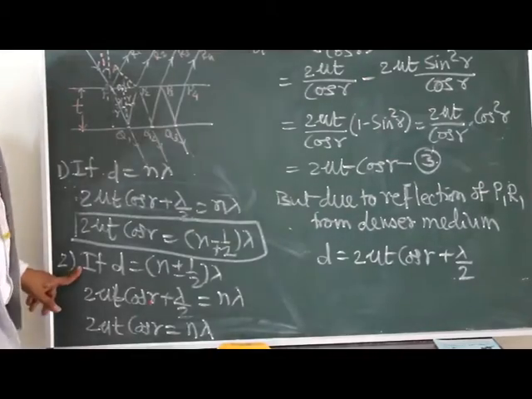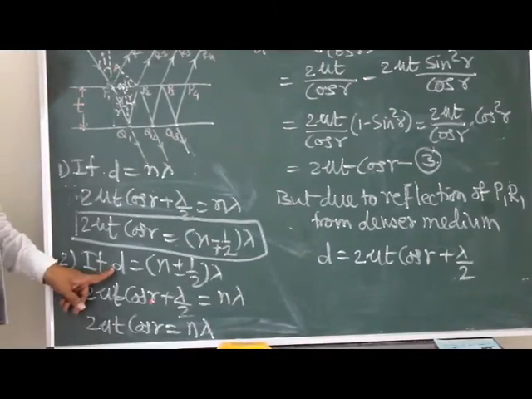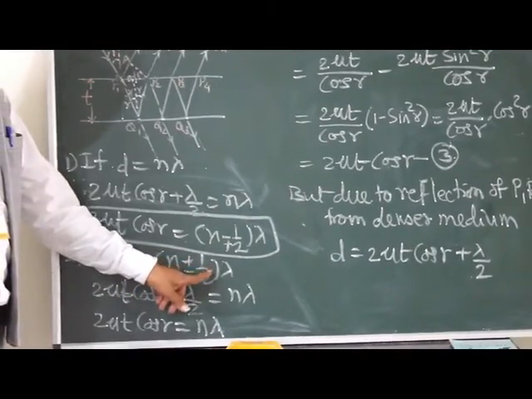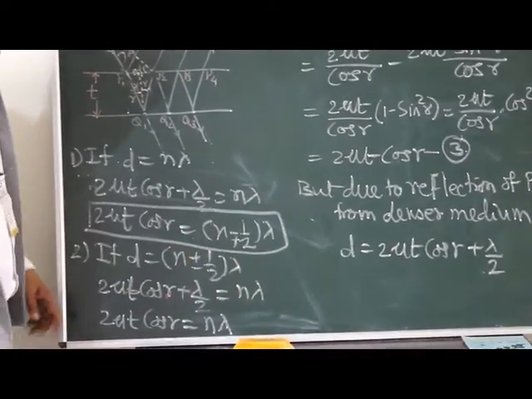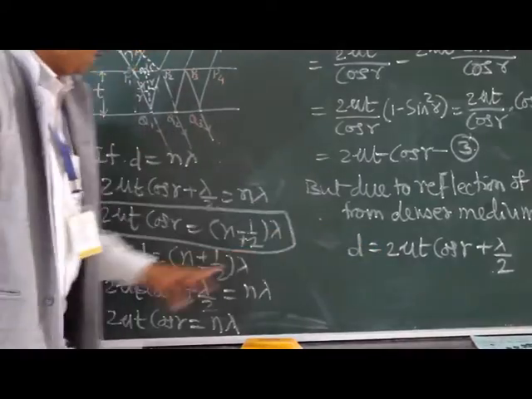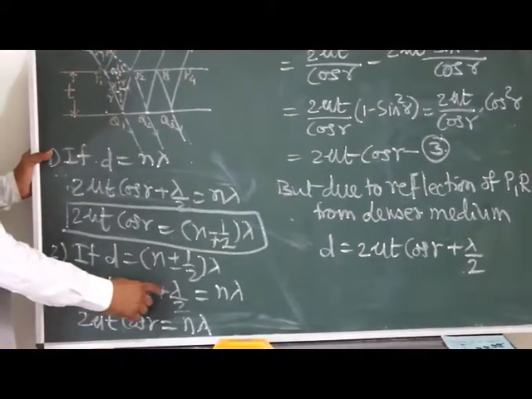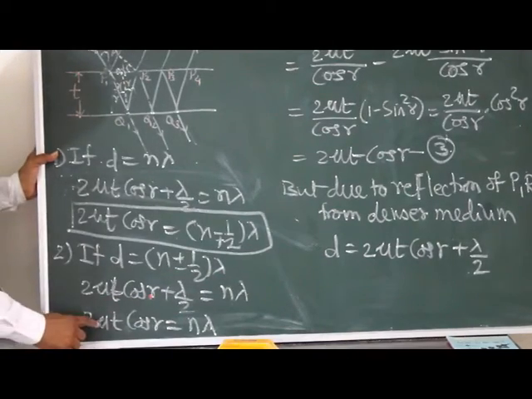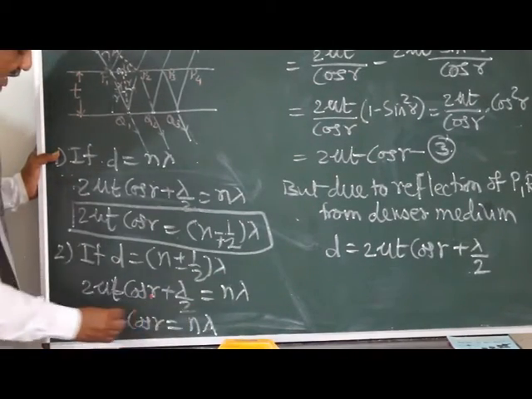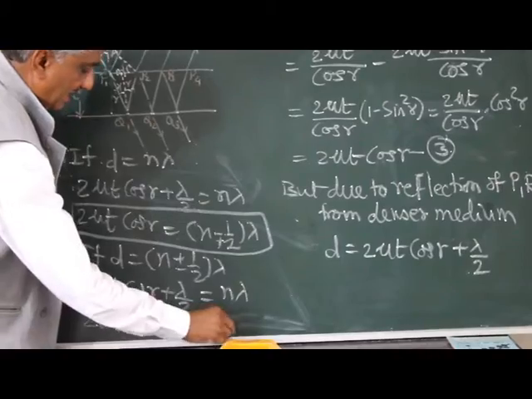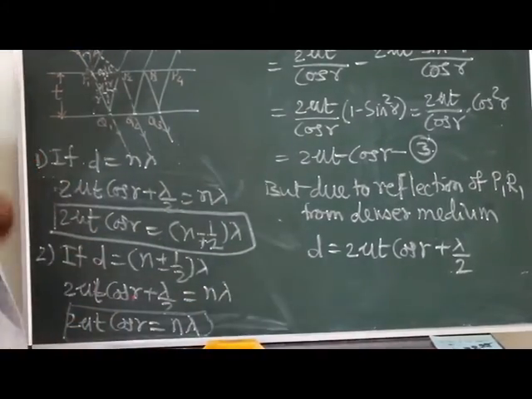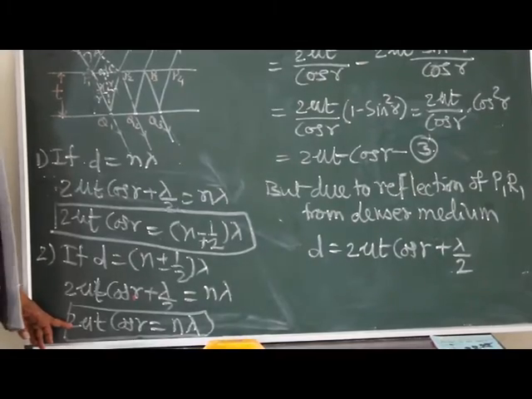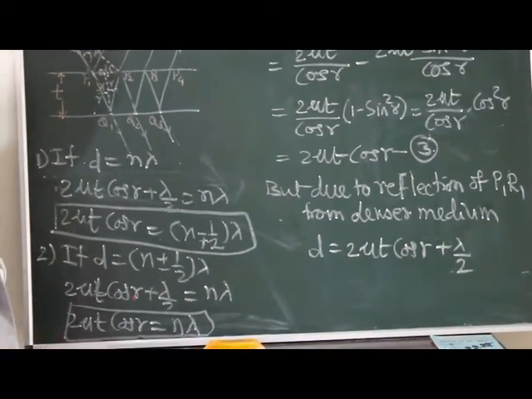Further, for destructive interference, the path difference will be (n plus or minus half) into lambda. That is, if we put the delta value here, then 2 mu t cos r plus lambda by 2 is equal to (n plus half) lambda. Therefore, we get 2 mu t cos r is equal to n lambda. This will be the condition for destructive interference, minimum intensity or darkness.